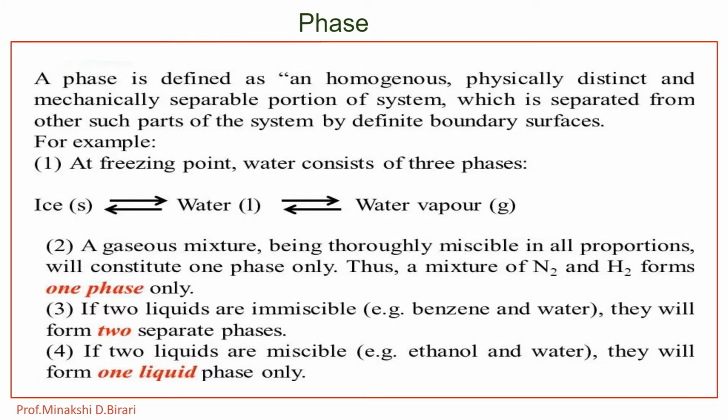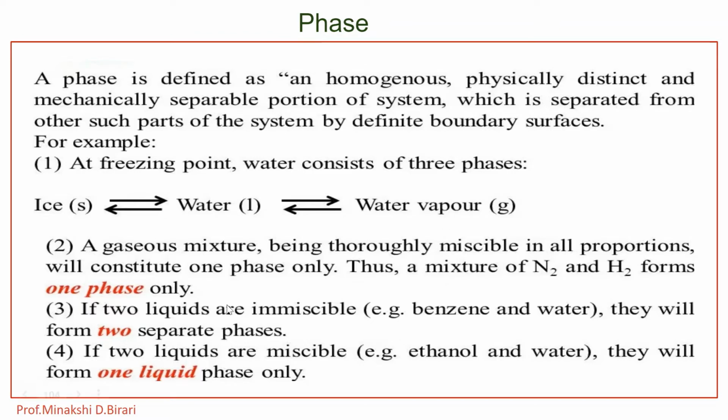What are they? First, every solid in the system constitutes a separate phase. Second, one liquid layer constitutes one phase. The liquid may be pure or may be a solution of one liquid in the other. Two immiscible liquids in contact form two phases as a definite surface separates the two.